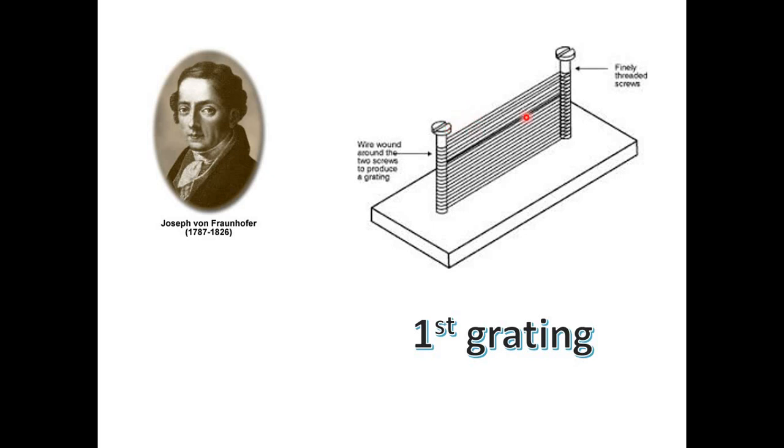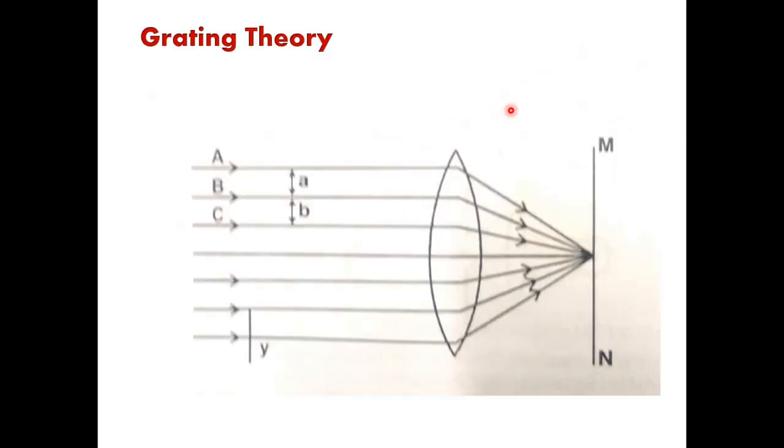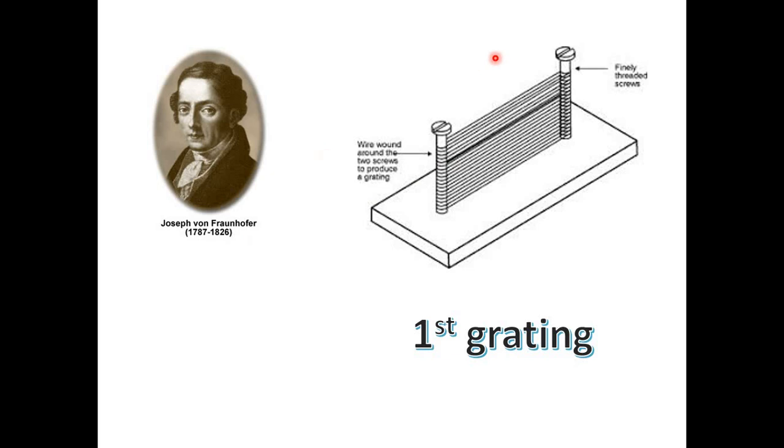Then there is an open space, and next to that again there is a parallel wire. By arranging such wires, he generated the grating. But nowadays we use different kinds of gratings, where a glass slide is basically used.